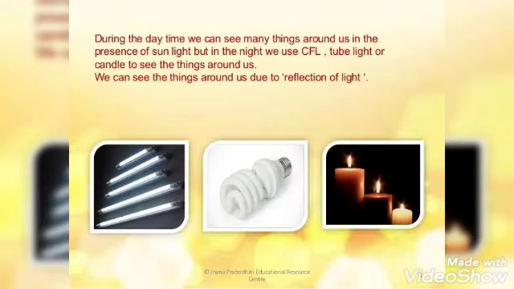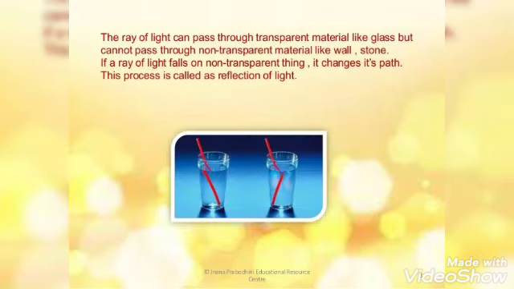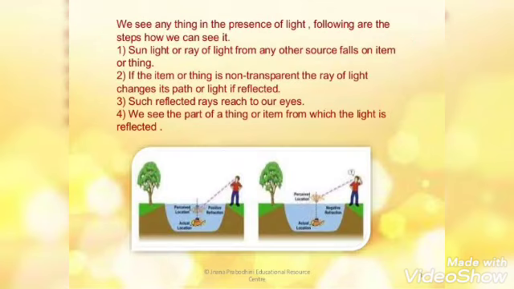During the daytime, we can see many things around us in the presence of sunlight, but in the night, we use different objects like CFL, tube light, candle to see the objects, and we can see these things around us due to reflection of light. When the rays of light pass through transparent materials like glass, but they cannot pass through non-transparent material like wall, stone, they are reflected. If a ray is not able to pass through non-transparent things, it changes its path, and that is called reflection of light.